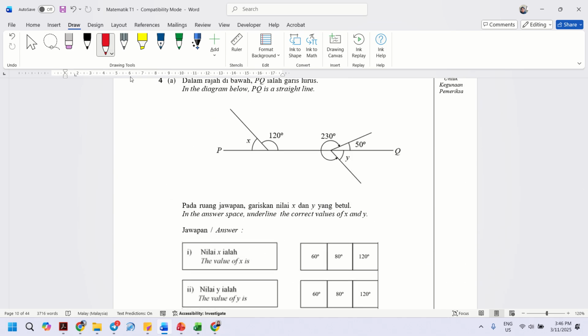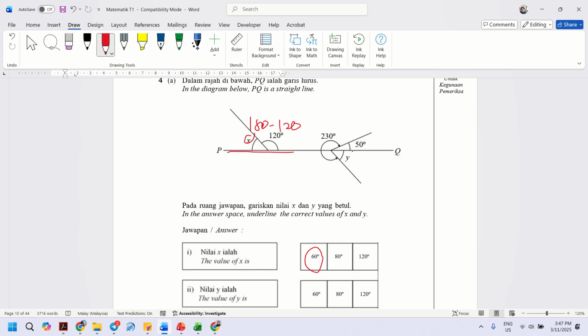Next, question number 4. In the diagram below, PQ is a straight line. So what is the value of X and Y? This one is a straight line, so a straight line is 180 degrees. So how to find X? 180 minus 120. So your answer should be 60.